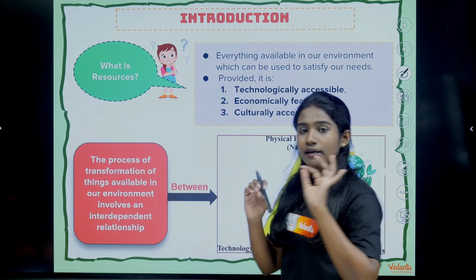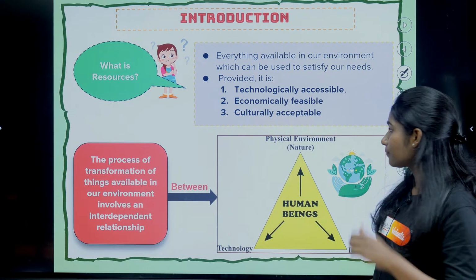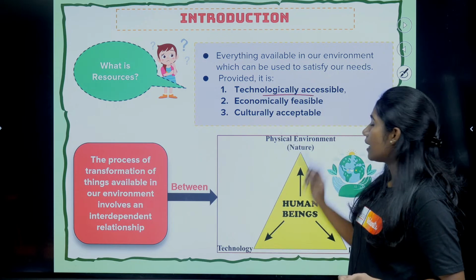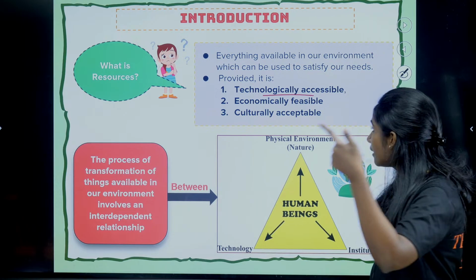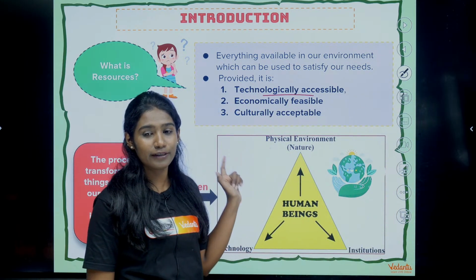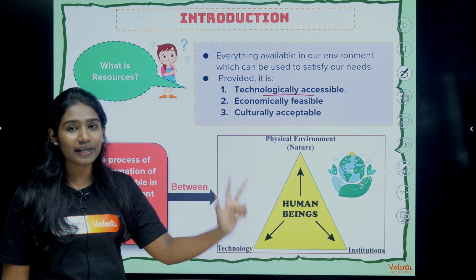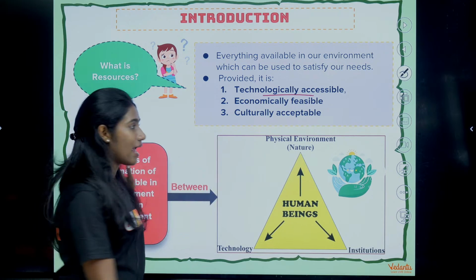What are those 3 criteria? Criteria number 1 is it has to be technologically accessible, right? Criteria number 2 is it has to be economically feasible, and criteria number 3 is culturally it has to be acceptable.